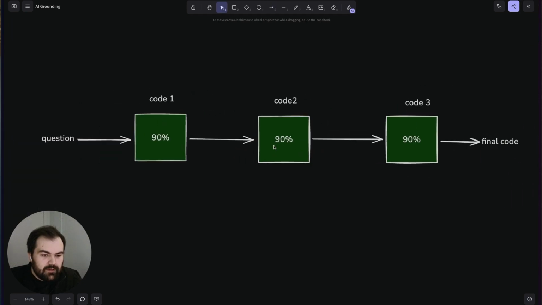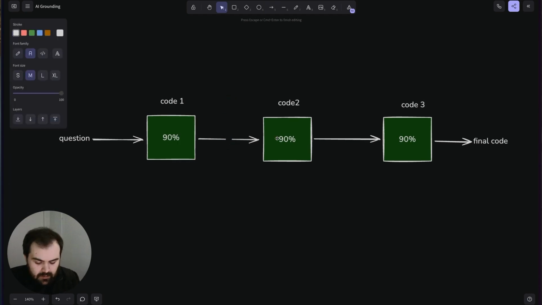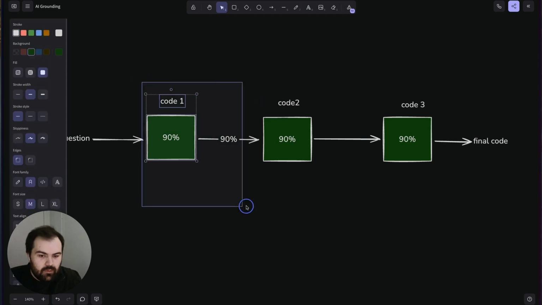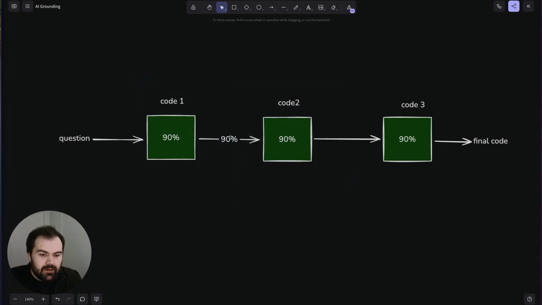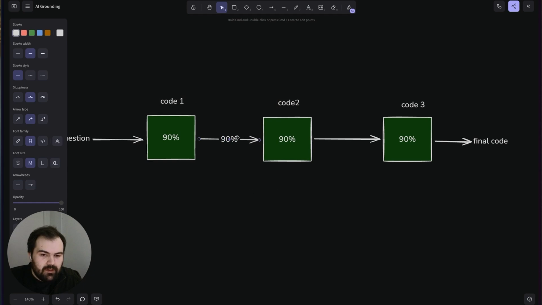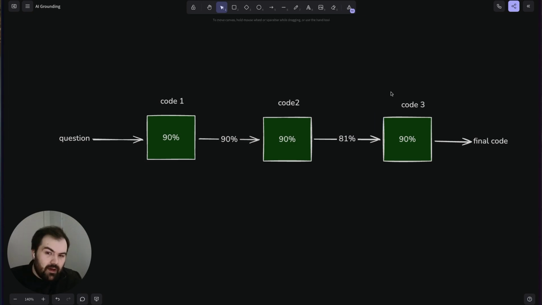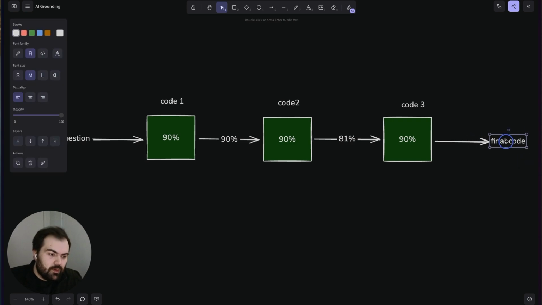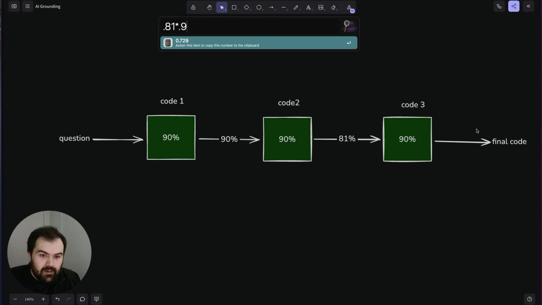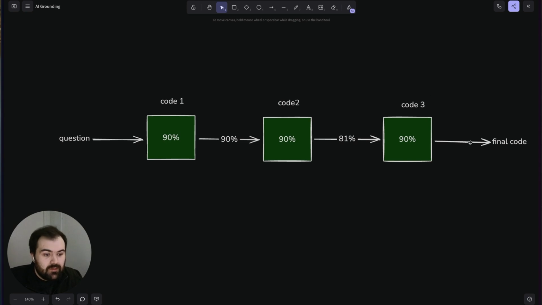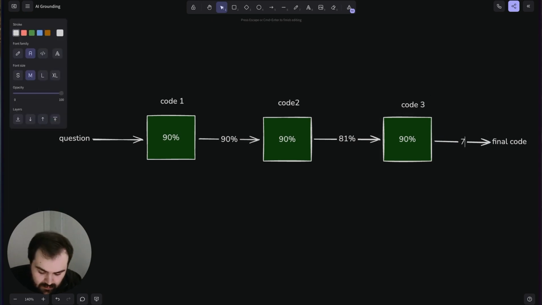Now, the problem is when these are 90% accurate, the information that goes from this block to this block is also 90% accurate. So when we get a result out of this block, that's going to be 0.9 times 0.9, so 81% accurate. Now there's a sudden degradation of the final quality and the likelihood that you're going to get the right answer. And then when you do it again, we have 81 times 0.9, which gives you 72.9, so about 73% accuracy.